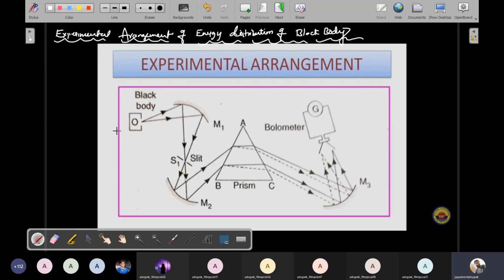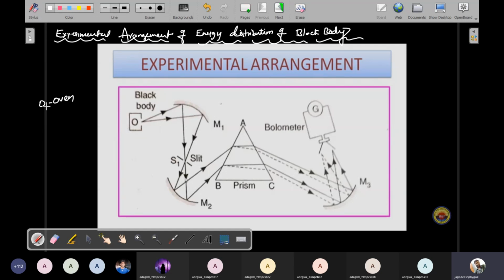See, in this experiment, he considered this a black body. Now the black body is placed in an oven. So here capital O means oven. In the oven we have placed a black body. This oven is giving sufficient temperature to this black body. So O is nothing but the oven, and inside I have placed a black body.